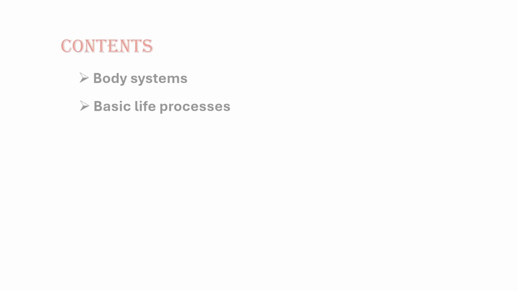Hi students, in the previous video we have seen 5 body systems out of 11, that is cardiovascular system, digestive system, endocrine system, integumentary system and lymphatic system. In this video we will see the remaining 6 systems.